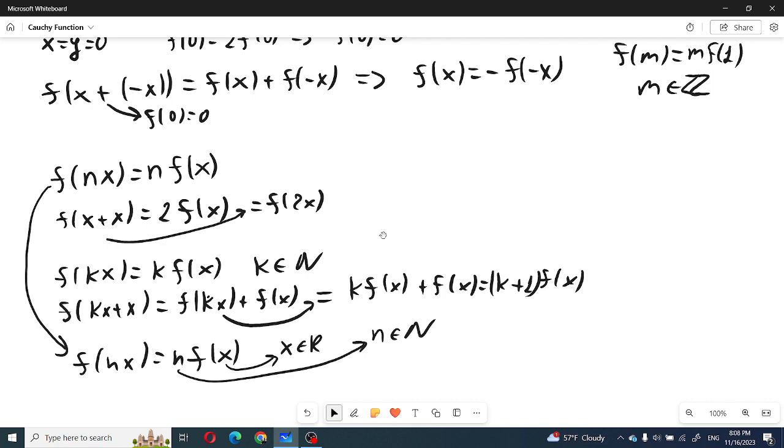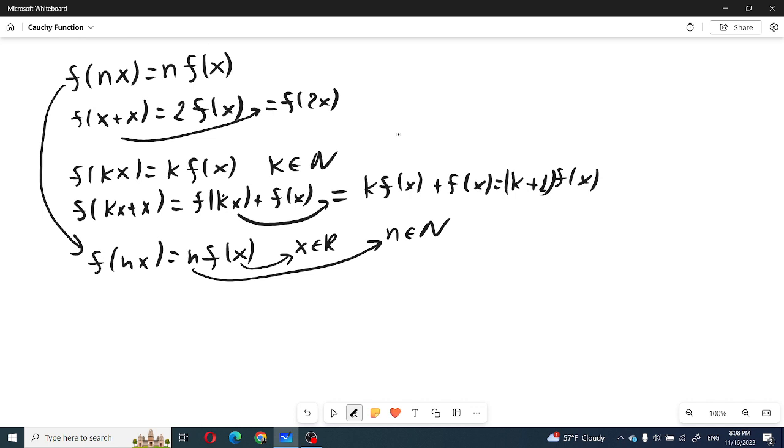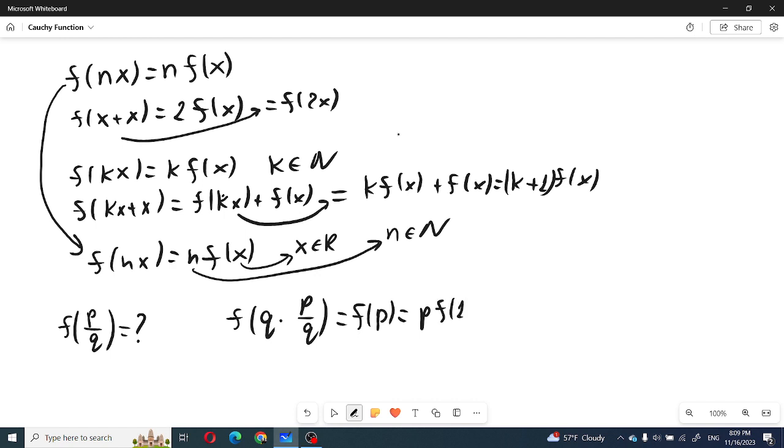Now if someone has given any rational number, we can write this in terms of p over q, f(p/q). Then we need to find what f(p/q) will be. To find this one, we need to take f(q times p/q). Clearly this number equals f(p), and because p is an integer, this equals p times f(1). But in another case, we can assign p/q as x, and q will be n in our case, because this must be a positive integer.